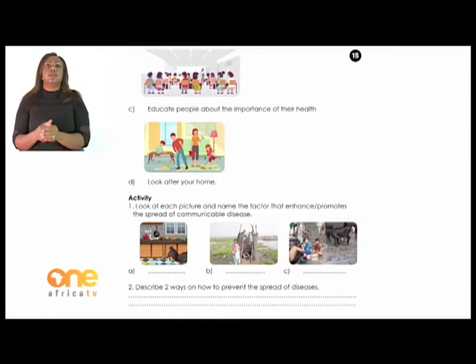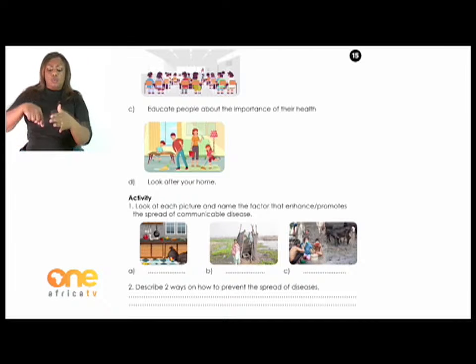Educate people about the importance of their health. Being healthy should be part of your overall lifestyle. Feeling good about yourself and taking care of your body are important for your self-esteem and self-image. Look after your home. You need to clean your house. Most of the people, they clean their houses on a Saturday.